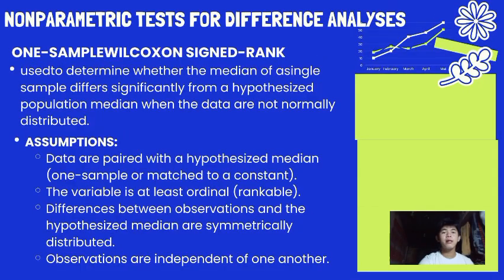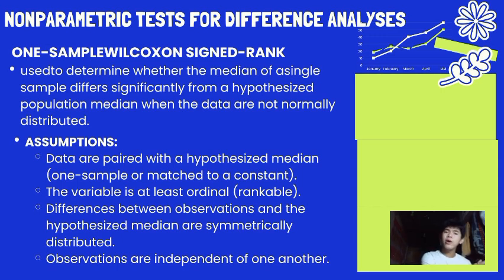We have here the non-parametric test for difference analysis, the one-sample Wilcoxon signed rank test. It is used to determine whether the median of a single sample differs significantly from a hypothesized population median when the data are not normally distributed. The assumptions are: the data are paired with a hypothesized median, or one sample is matched to a constant. The variable is at least ordinal, which is rankable, and it has an order. Differences between observations and the hypothesized median are symmetrically distributed, and observations are independent of one another.